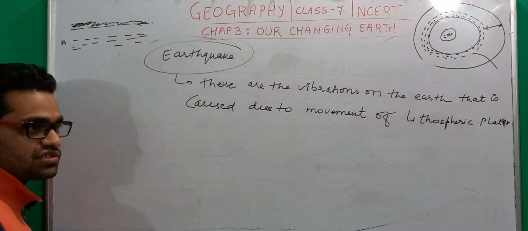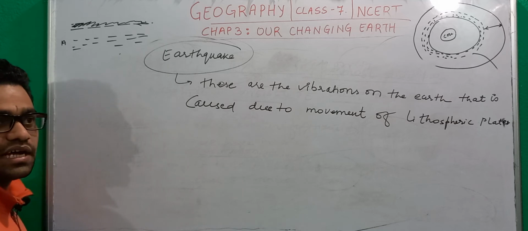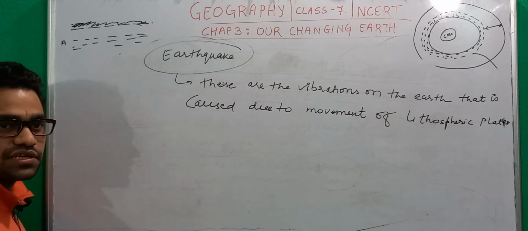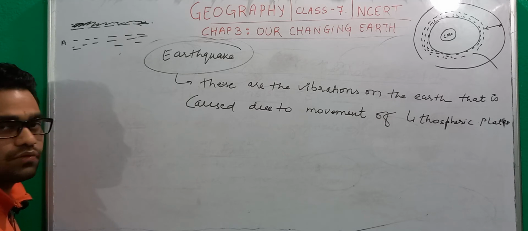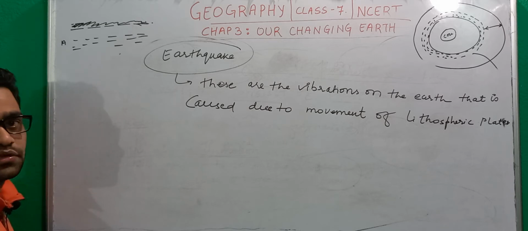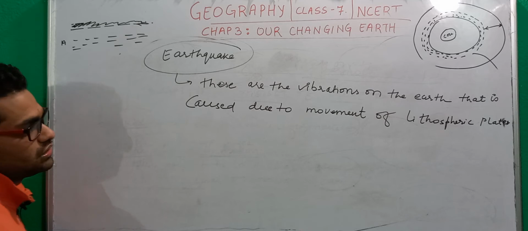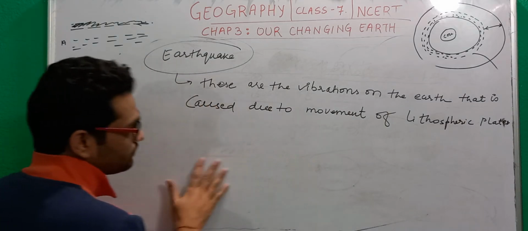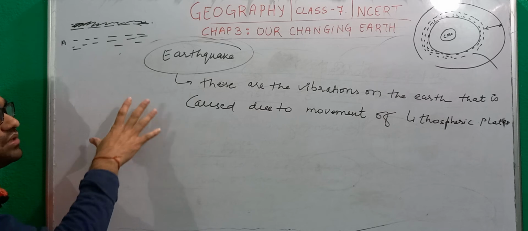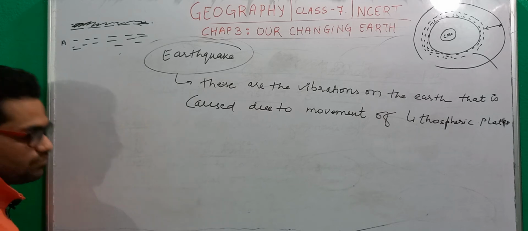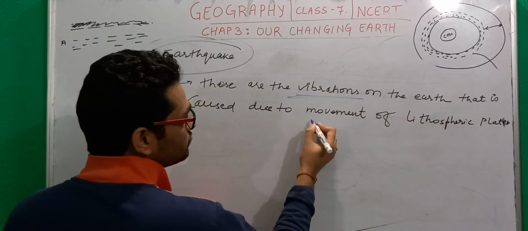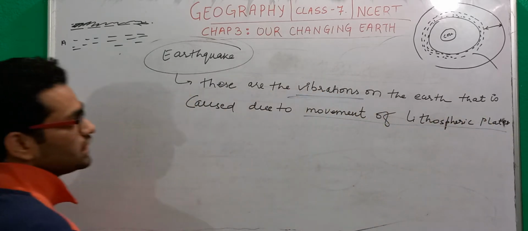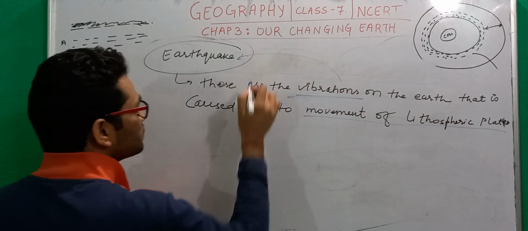So these are actually the vibrations we have already talked about in the beginning of this chapter, that I experienced while reading in Delhi. It's a real incident that has happened. I was reading in the room and suddenly the table started shaking, right? So it's a type of vibration. You always observe your mobile vibrating whenever you study in a room or anywhere, for example a library. You always have to take your mobile to vibration mode. Similar situations happen on the earth. There are some vibrations that people feel, caused due to the movement of lithospheric plates, and this vibration we call the earthquake.